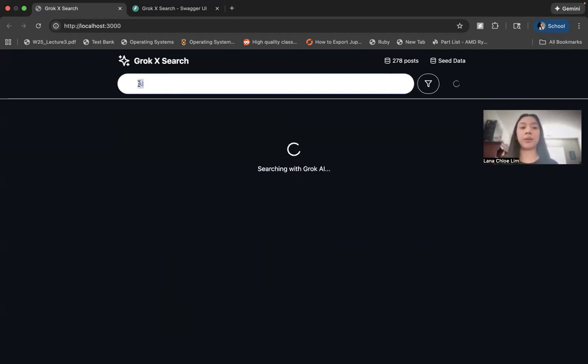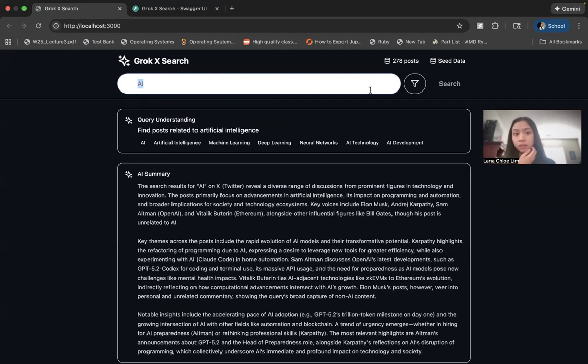search like AI, and I want to pull in all of the tweets from our database that are related to AI. I want to mention though that the original database contains 278 posts, but if you click seed data, that aggregates 50 more posts from the X platform.